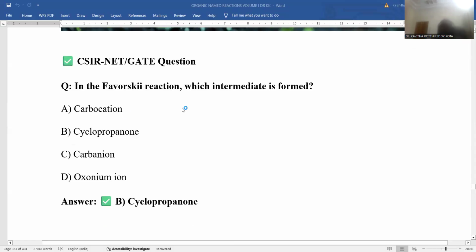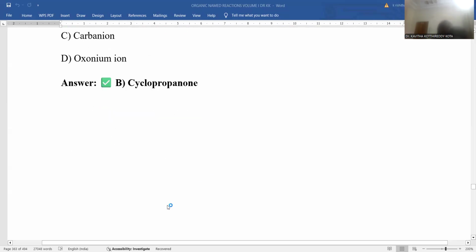In the Favorskii reaction, which intermediate is formed? So the intermediate which is generated is a carbocation. No, cyclopropanone is the most important intermediate in the Favorskii reaction. This is the driving force. Through this only the reaction proceeds and gives rise to the final product, either carboxylic acid or else ester compound. So cyclopropanone is the important intermediate, so option B will be the right answer for the Favorskii reaction intermediate.